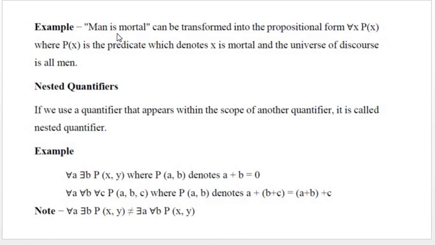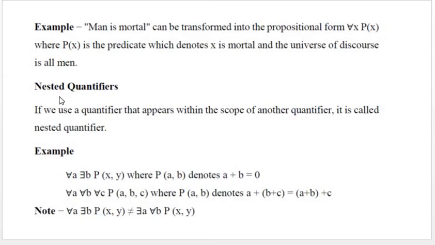Now if you consider man is mortal, we can convert this into propositional form: for all x P of x, where P of x is the predicate which denotes x is mortal, and for every x it is true. So for all x in the universe of discourse, P of x is true.